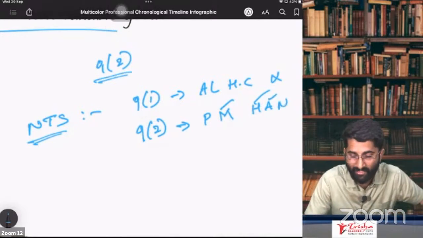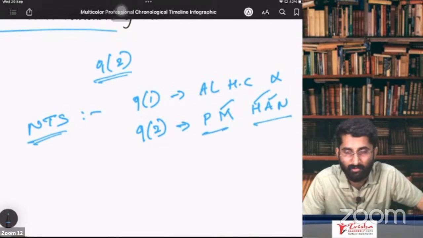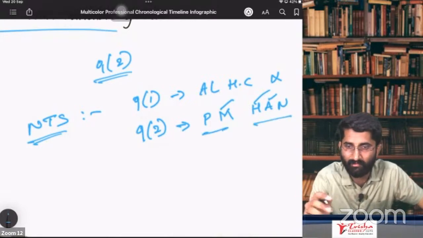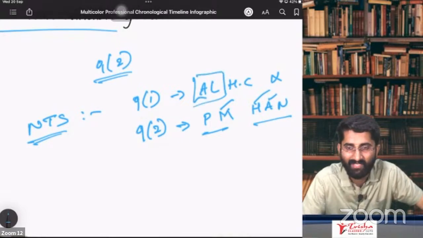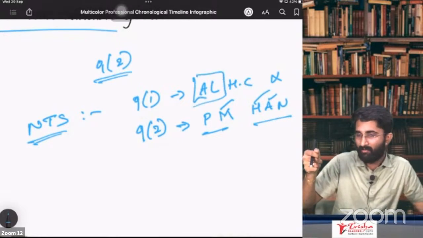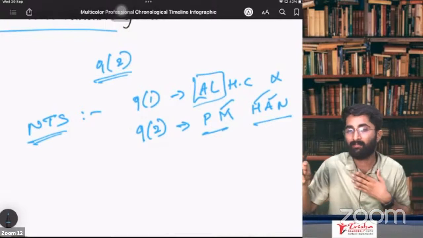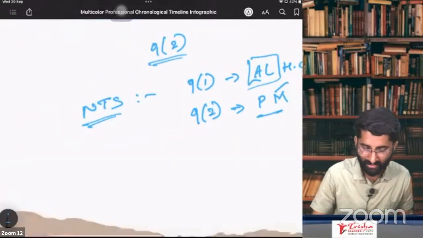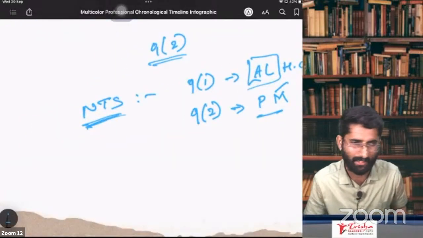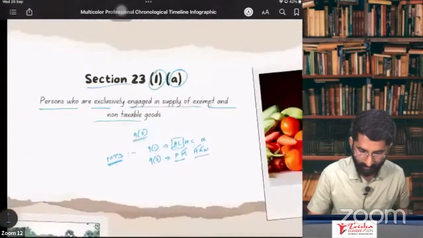And lastly, natural gas. PM Han. You know PM Han? Today onwards, you know who is PM Han. PM Han, he is having some alcoholic liquor in his hand. This person, PM Han, no, he is out of GST. There is no GST, non-taxable supplies. These are non-taxable supplies. Clear? Yes, these are non-taxable supplies.